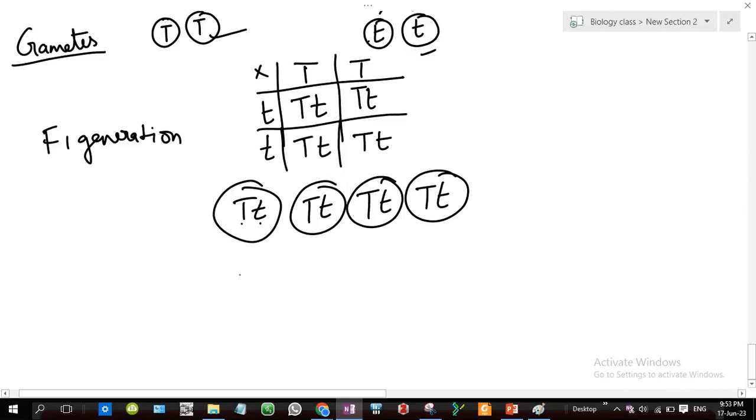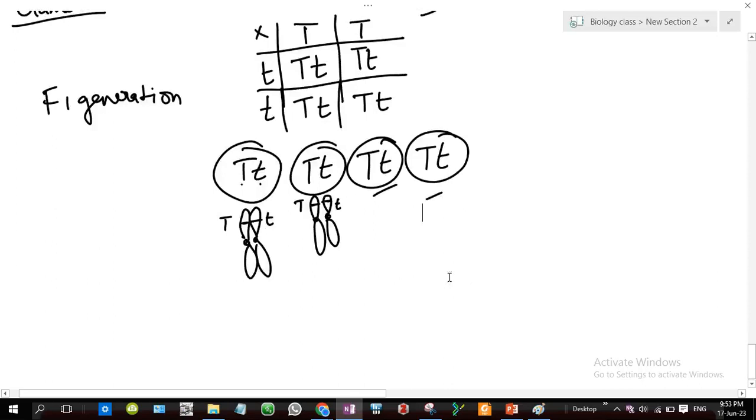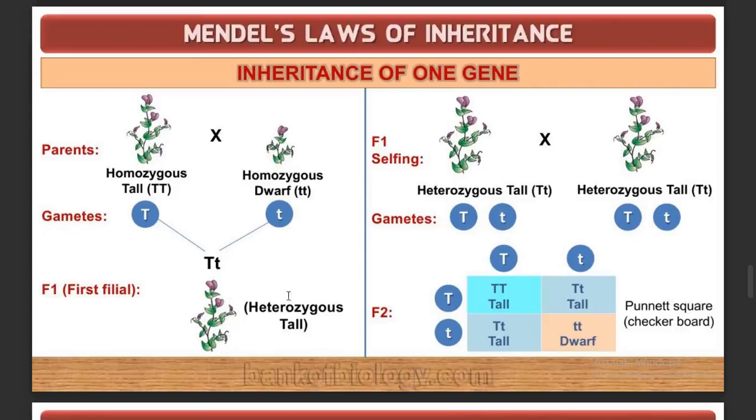Look at it. If you look into the chromosome of each of these, the gene for height will be capital T on one and small t on the other. Same likewise for the others. So this is heterozygous tall.